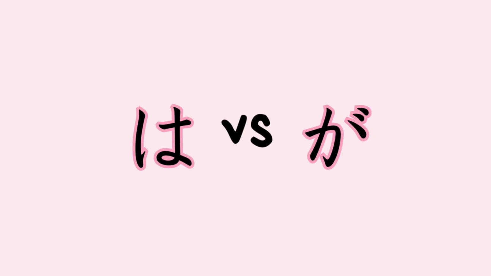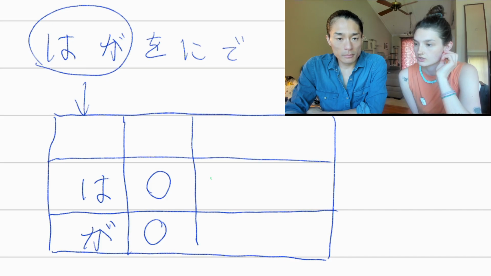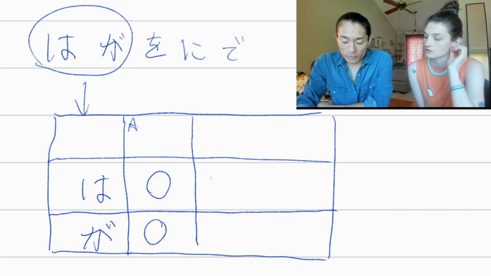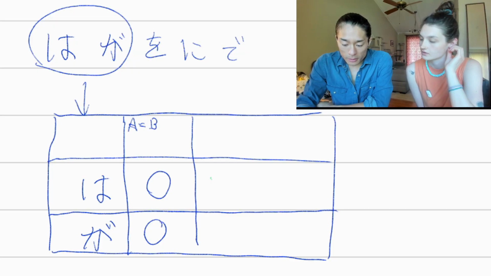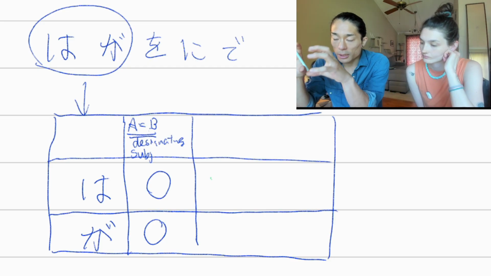Difference between wa and ga. What was the function that both wa and ga have? They are both meaning like "is." I know wa is the A equals B. Yeah, we do use both for an A equals B relationship, basically designating the subject of the sentence. Whatever noun you connect wa or ga to, you're making that noun the subject, right?